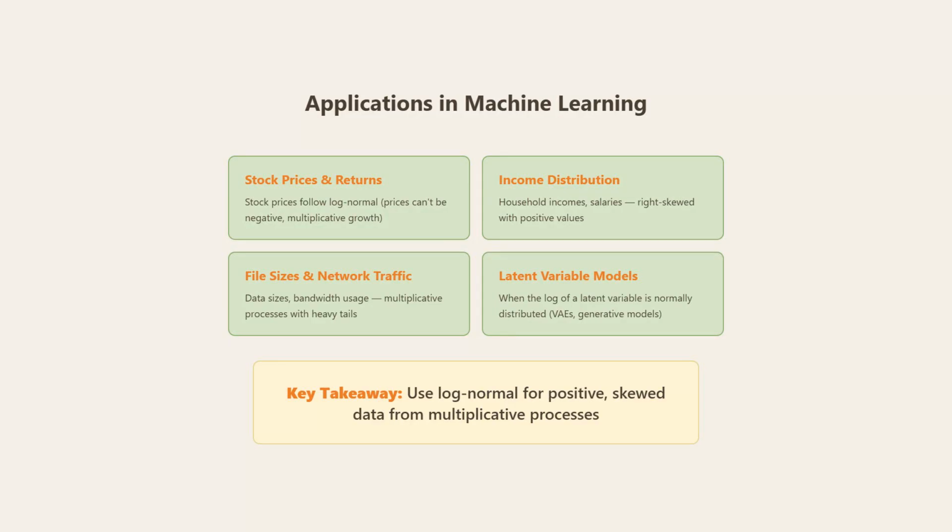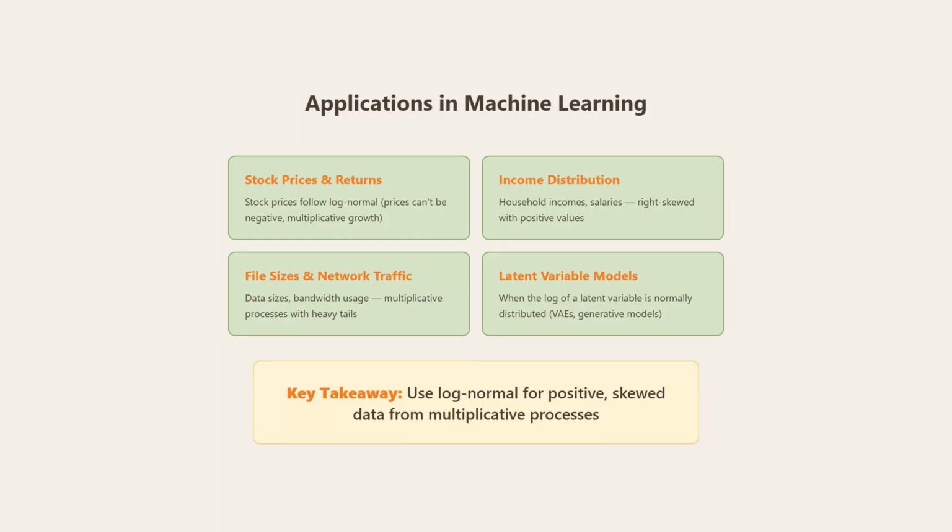In machine learning, log normal is essential. Stock prices and returns follow log normal because prices can't be negative and grow multiplicatively. Income distributions and household salaries are right-skewed with positive values. File sizes and network traffic follow multiplicative processes with heavy tails.